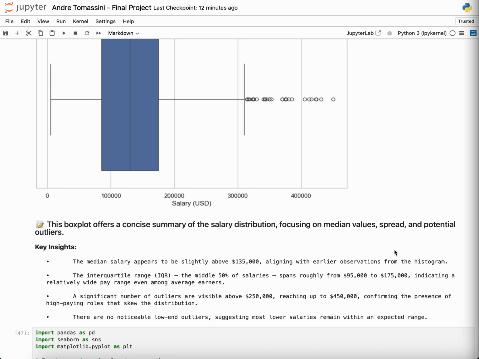It's not going to be that low for people still working at entry level, and it's going to be around the median of all the data science job opportunities. You can see outliers above 250, 1,100, reaching up to $450,000. So it shows us there are possibilities for high paying roles, and that's going to show on this visualization too.